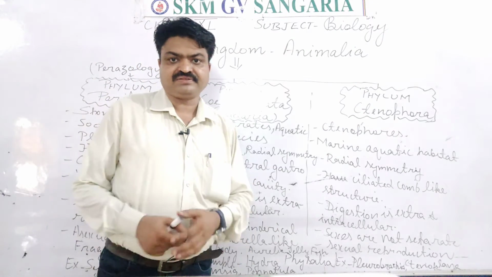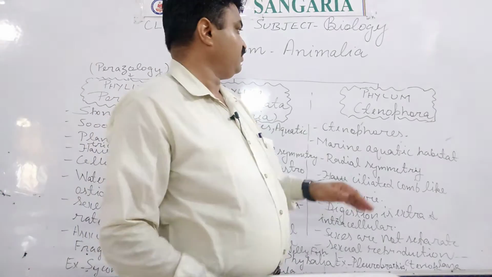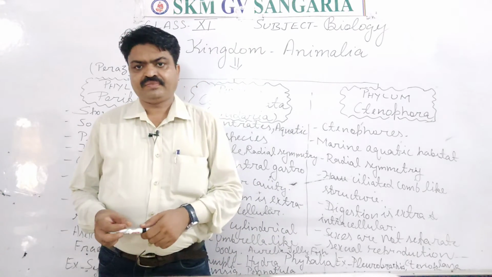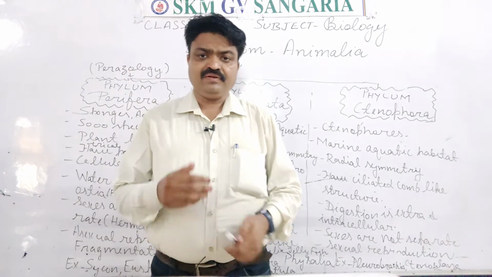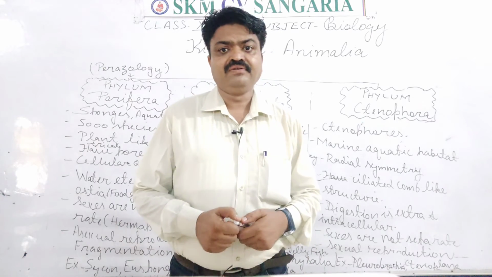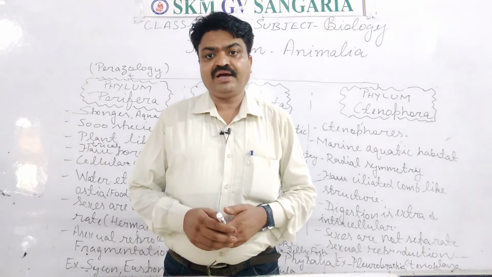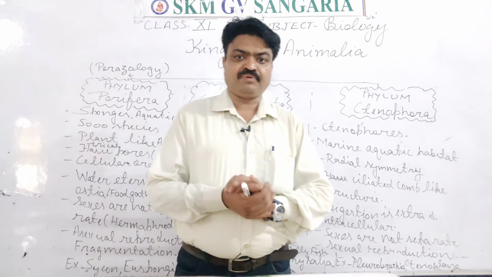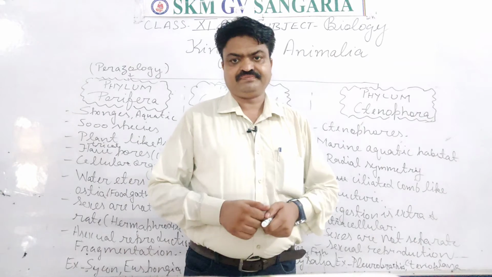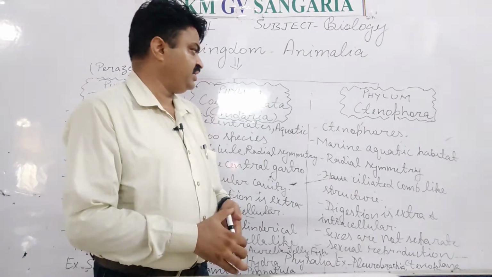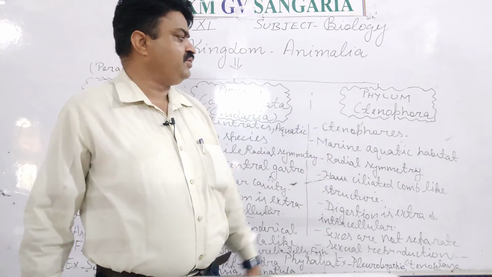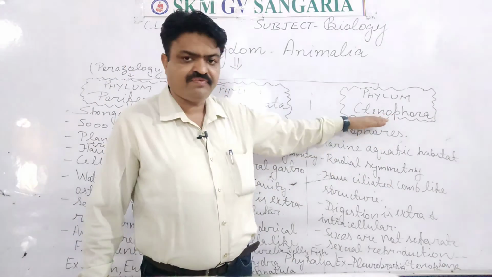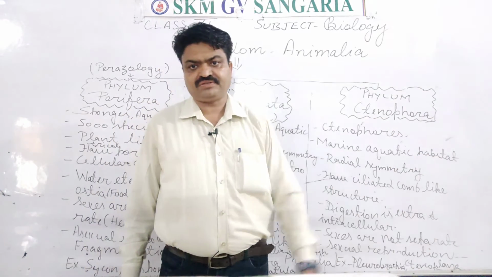Now we come to the next group, or next phylum, which is Ctenophora, student. What is about the Ctenophora, student? They have comb-like projections around their body, and with the help of those comb-like projections, they do the motion, or they are mobile in nature, and they are known as ctenophores. Means all the living organisms that come in the phylum Ctenophora are known as ctenophores.